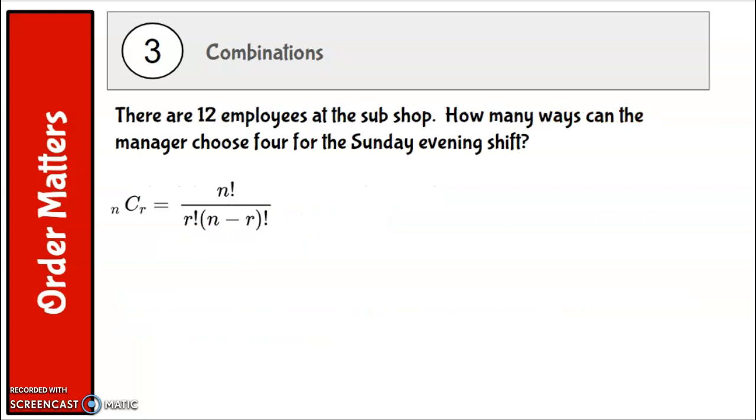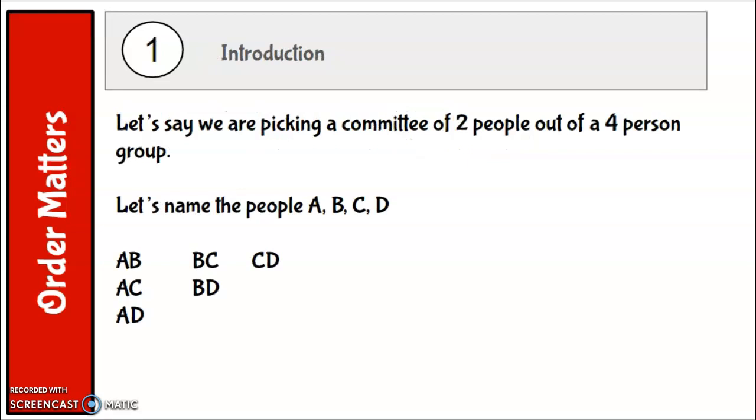There are 12 employees at the sub shop. How many ways can the manager choose 4 for the Sunday evening shift? So it doesn't matter whether he chooses them in order of Joey, Samantha, Carrie, and Erica, or if there's a different order to those 4, that's going to count as one arrangement. So just like our order up here, where we were just selecting 2 people out of the committee, and AB is the same thing as BA. We're going to do a permutation, but then we're going to divide off to cancel all of the duplicates where we have AB being the same as BA.